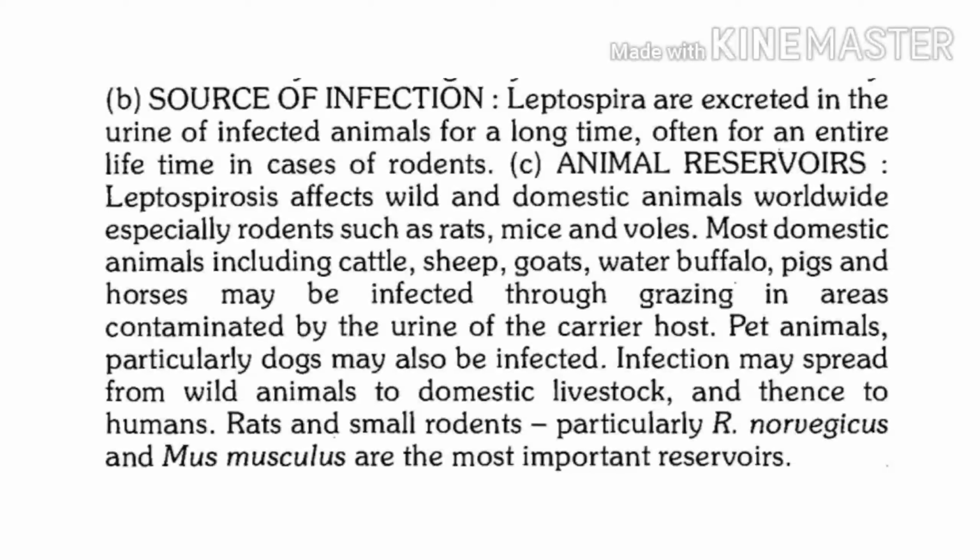So there are two ways: when they are grazing in open fields, if that area is contaminated with urine, or if they are in cattle sheds where they get ready water and ready fodder, but the fodder is contaminated, even consumption of this can result in leptospirosis. So there are various animal reservoirs, but the must-know one is rodents.